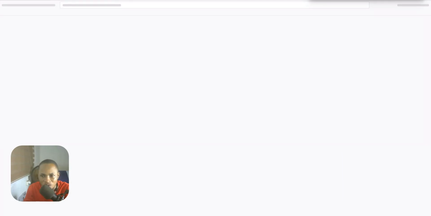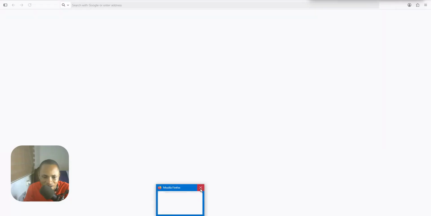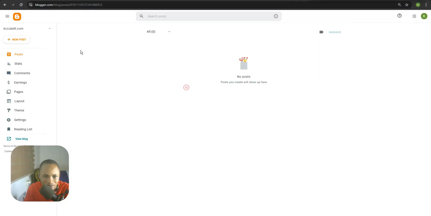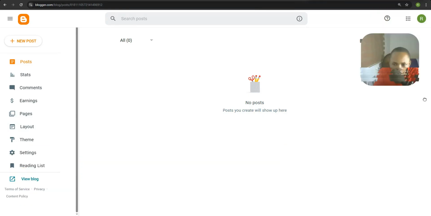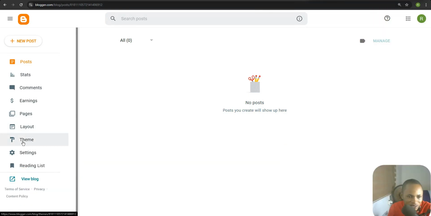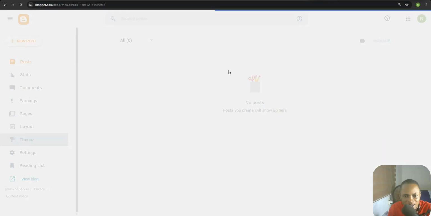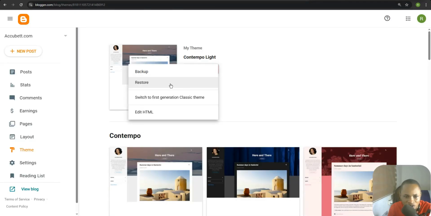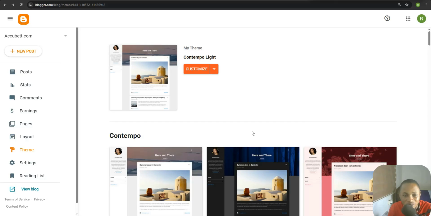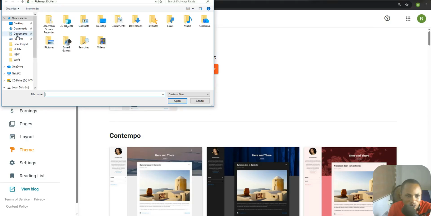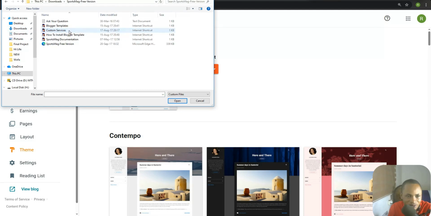Okay, I don't want to waste time over here. Let me clear off this and go to the section where it says theme. You click on this section where it says theme over here, and in the theme section you click on this drop down menu and hit restore. You don't have to back up anything. Click on this upload button and select the file that you extracted. You extracted that in the download section, so click on the folder that was extracted, and this is the Blogger template.